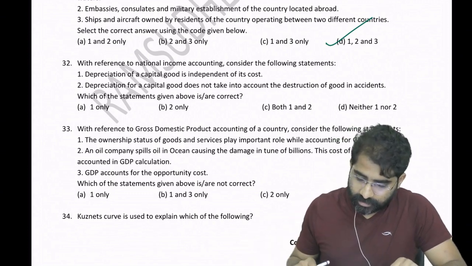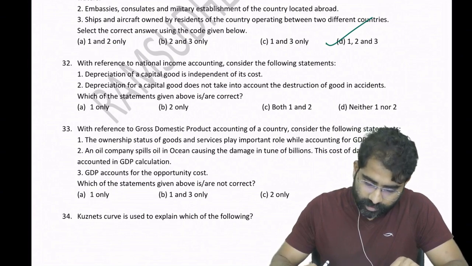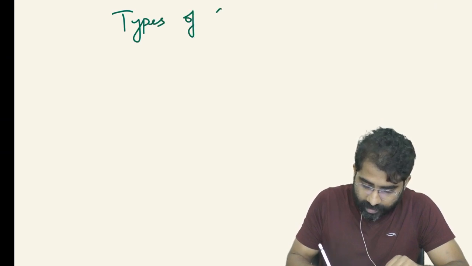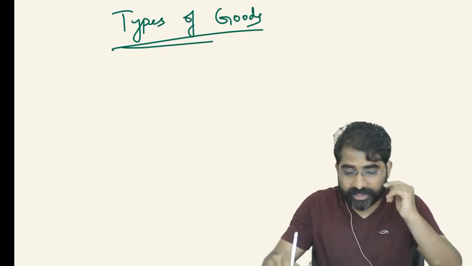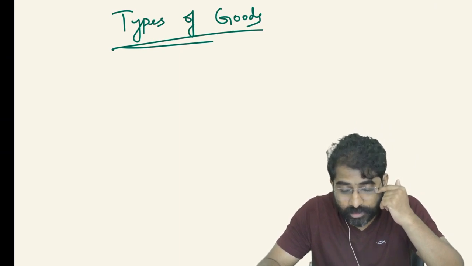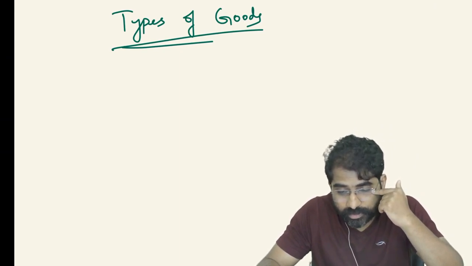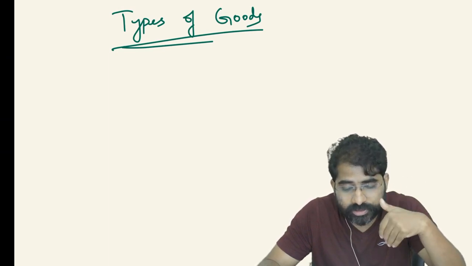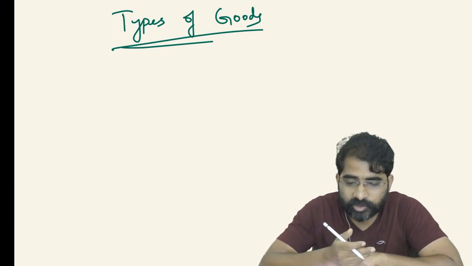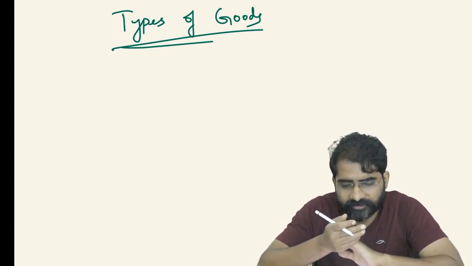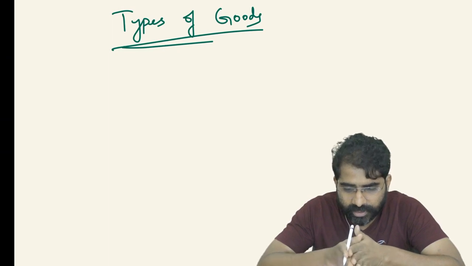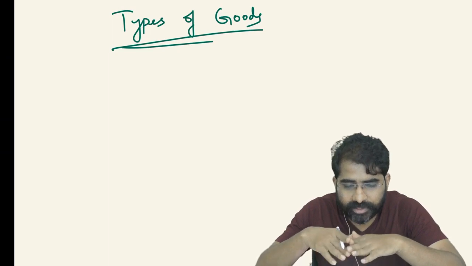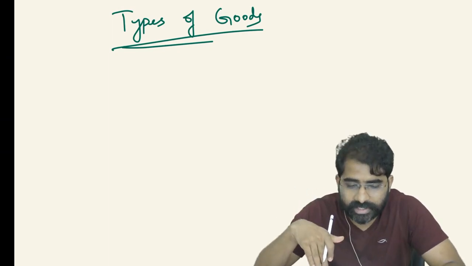First of all, when we are defining GDP, you should be knowing the different types of goods. One is the intermediate goods. I will not be explaining it in detail, we don't have so much time. These are basically the semi-finished goods, and they need to go through a further production process to be converted into a final good. For example, steel sheets. You can't use them as they are, and they need to be transformed into a final product, maybe an automobile, appliances, etc.